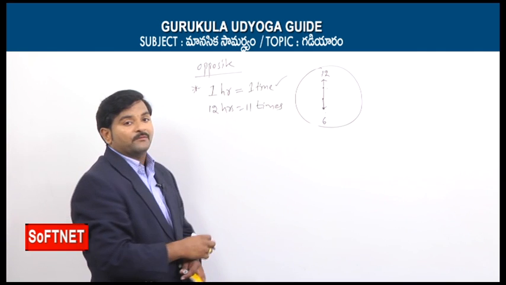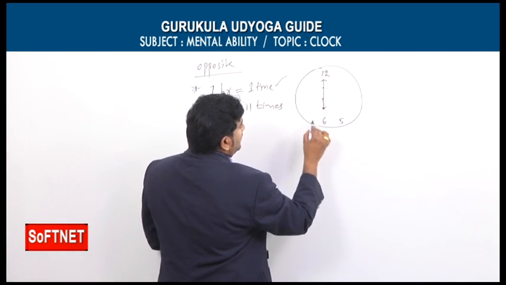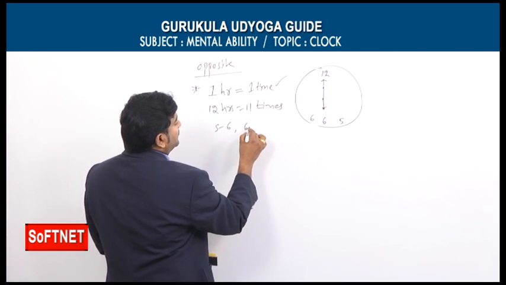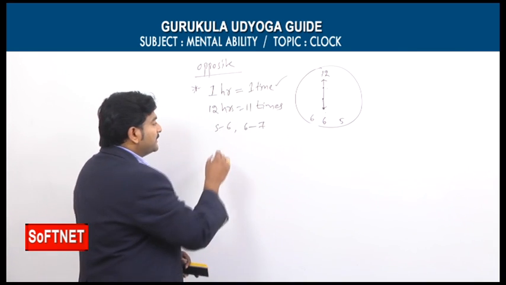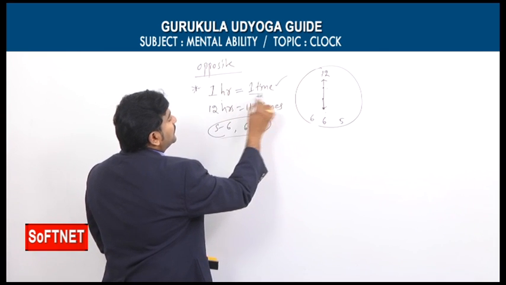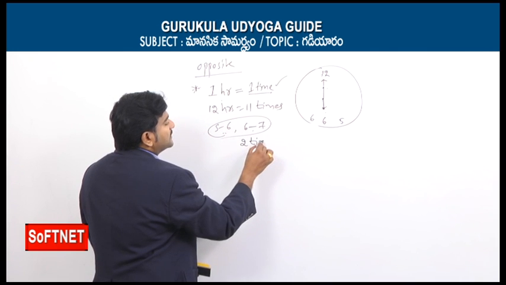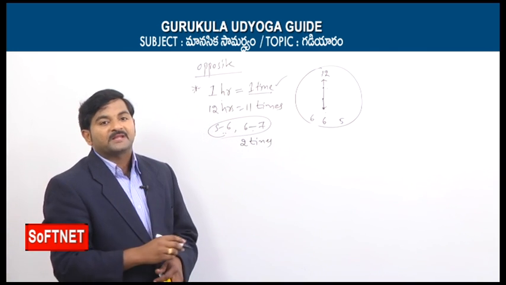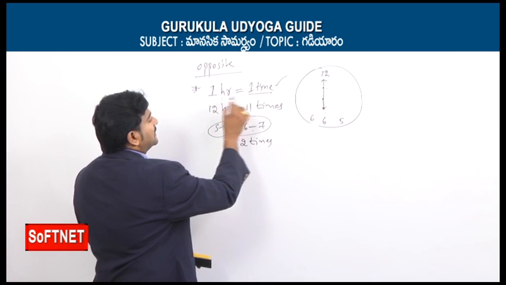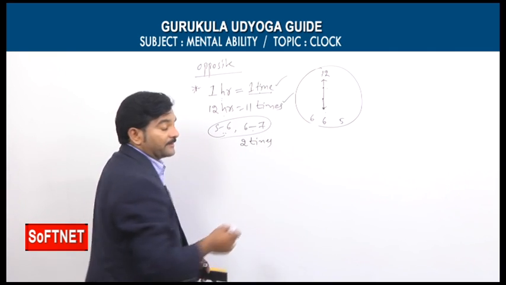Here also I am going to give you one counter example. That counter example is, if you take 5 o'clock to 6 o'clock and from 6 o'clock to 7 o'clock. For these 2 hours, for every 1 hour they are opposite to each other one time. But for these 2 hours, instead of 2 times, the two hands are opposite only one time. That is exactly at 6 o'clock. So that's why the two hands are opposite to each other one time every 1 hour, but in the span of 12 hours, it could be only 11 times.